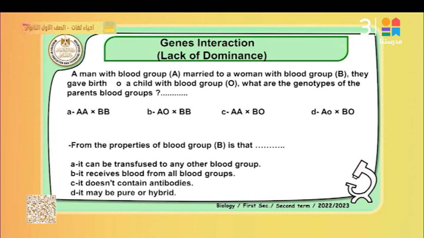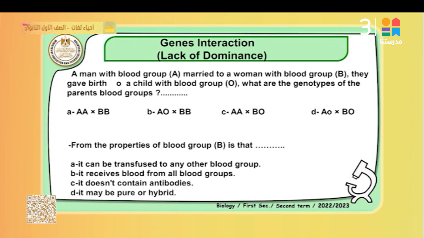When a meeting occurs between AA and BB, no blood group O comes in the next generation. Why? Because A is dominant to O, B is dominant to O. B, AO with BB, the offspring may be AB and BO, so no blood group O is produced. C, AA with BO, no blood group O is produced. So the best answer is D. Why? Because AO and BO produce OO and AB, and may give us, in choice D, 4 types of blood group.